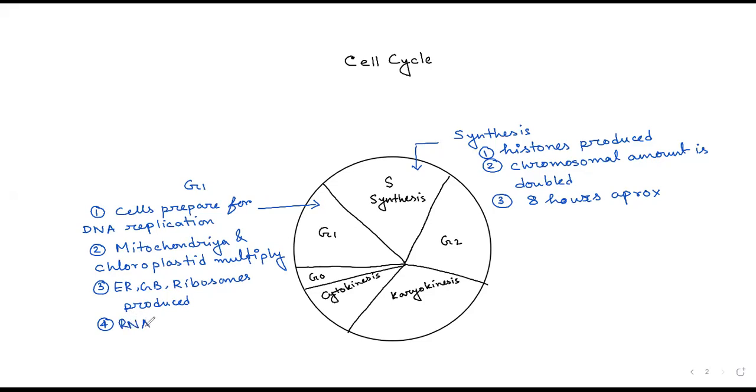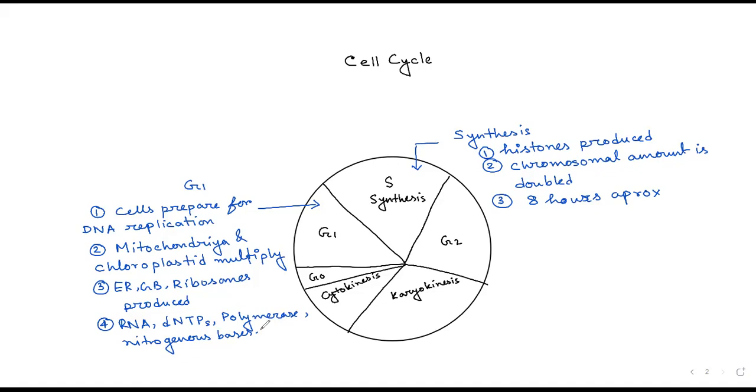There will be production of RNA, dNTPs, polymerase, nitrogenous bases, etc. So nitrogenous bases, DNA polymerase, RNAs, and dNTPs are very much required substances for